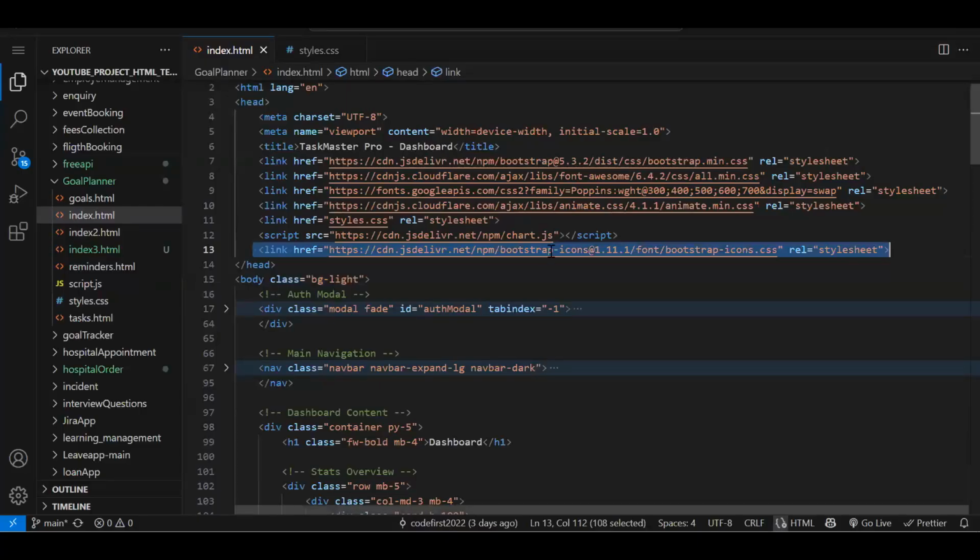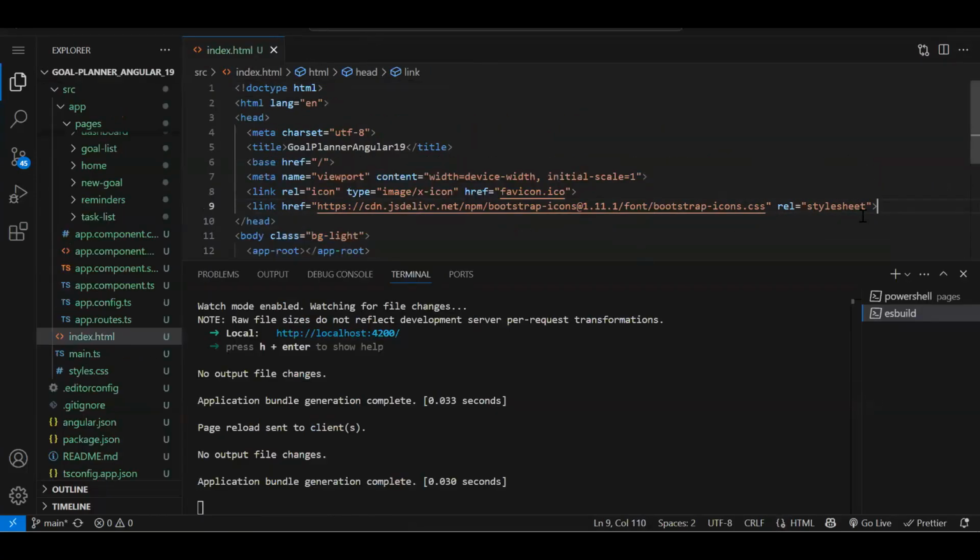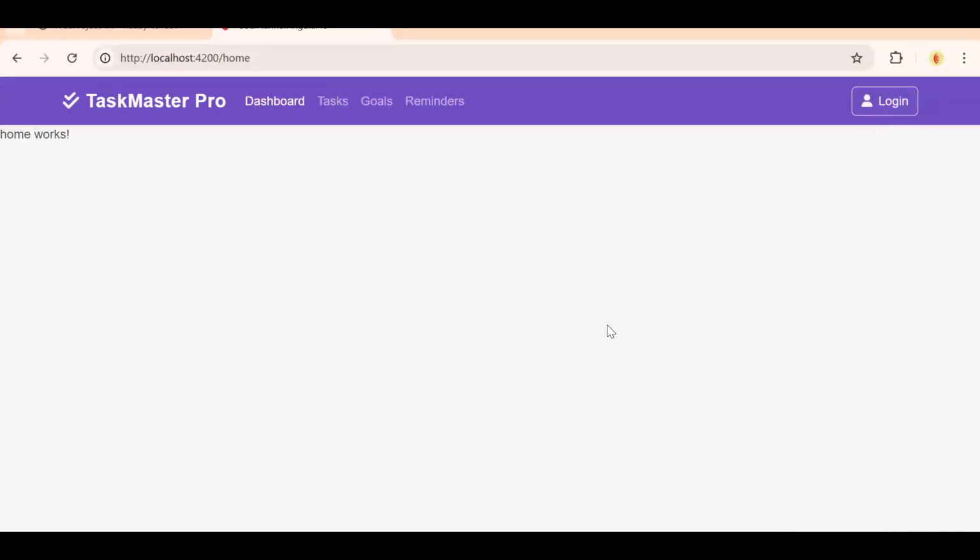Why? Font Awesome icon. What else are we using over here? Font Awesome 6.4.2. Let's try this. Yeah, so I think it is Font Awesome only, but with the latest version. In my node modules, I have the older version.